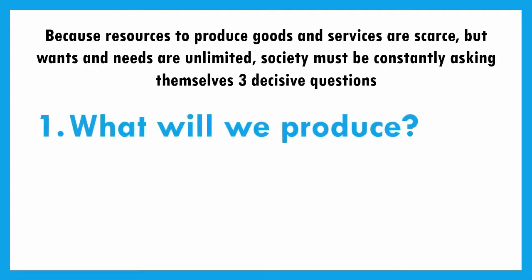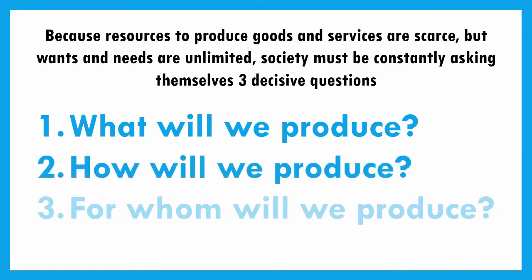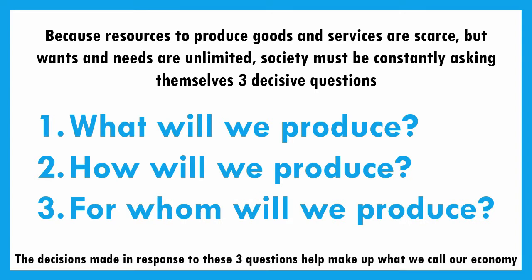First and foremost, what are we going to produce? What is it that we are going to make? How will we produce it? And finally, for whom will we produce it? These three questions, these decisions that are being made by economies, how these questions are answered make up what we call our economy.